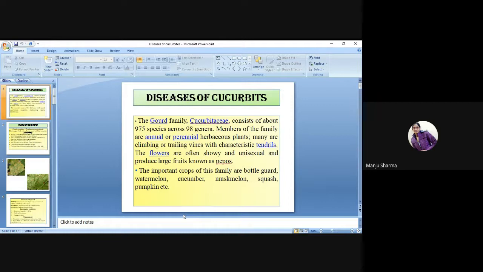Now, diseases of cucurbits. The gourd family Cucurbitaceae consists of about 975 species across 98 genera.